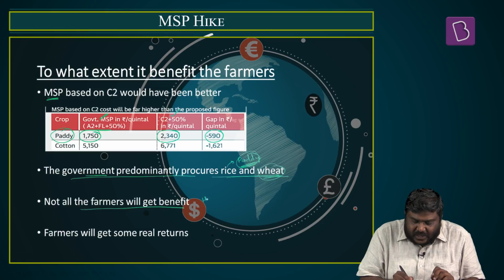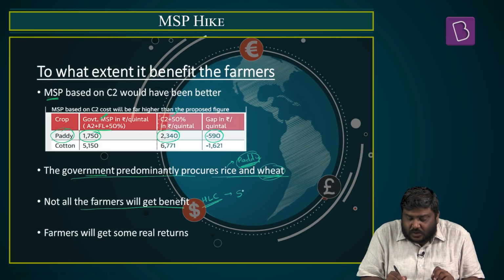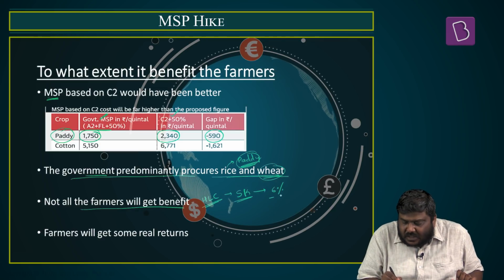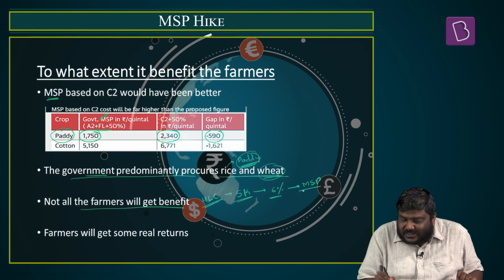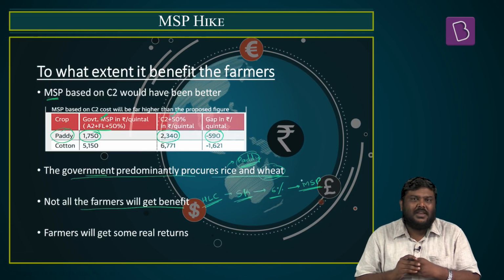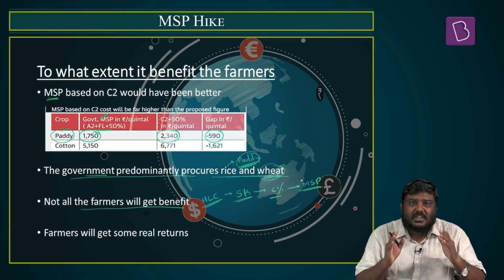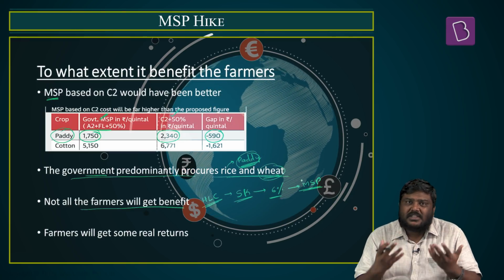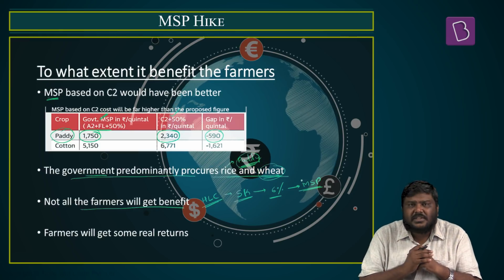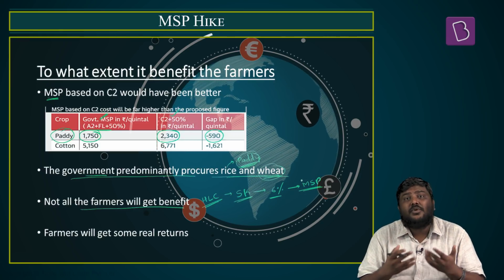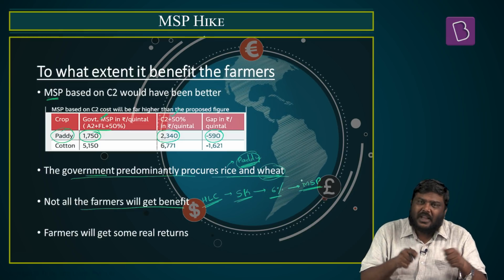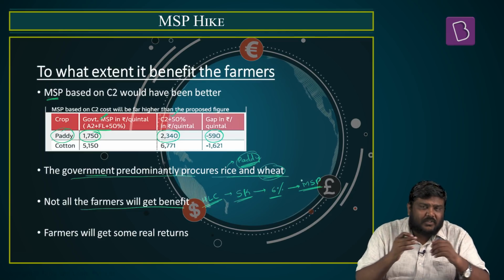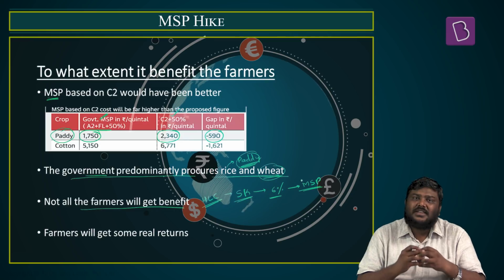For example, there was the HLC, the high level committee headed by Shanta Kumar, which submitted a report to the government of India and said that only 6% of the farmers actually get access to MSP, or only 6% of the farmers sell their produce under the MSP. And there is another committee report of Niti Aayog which has found that 94% of the farmers, although they know the idea of MSP, around 60 to 67% of the farmers make their own arrangements to sell the produce. Since the procurement agencies are far away from the villages, because of the paperwork required there, and because of the delay in the payment of MSP, very few farmers are able to get access to this MSP.